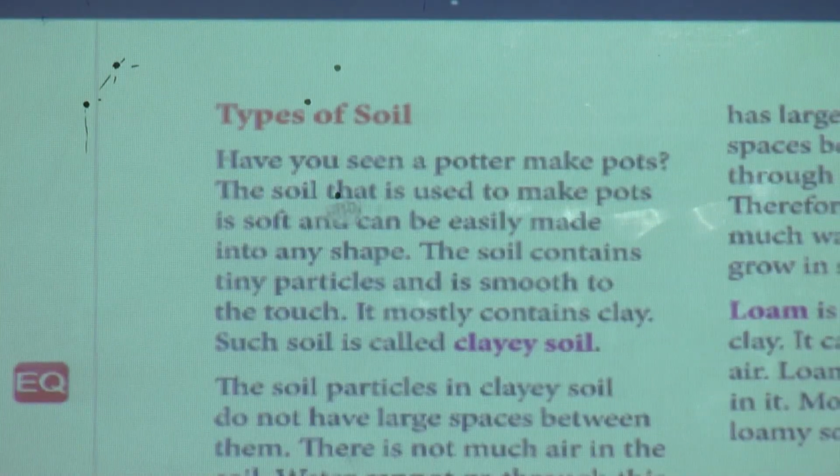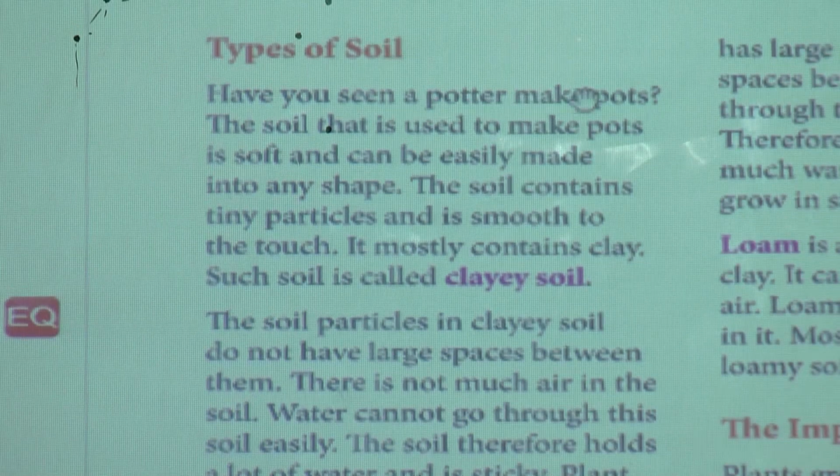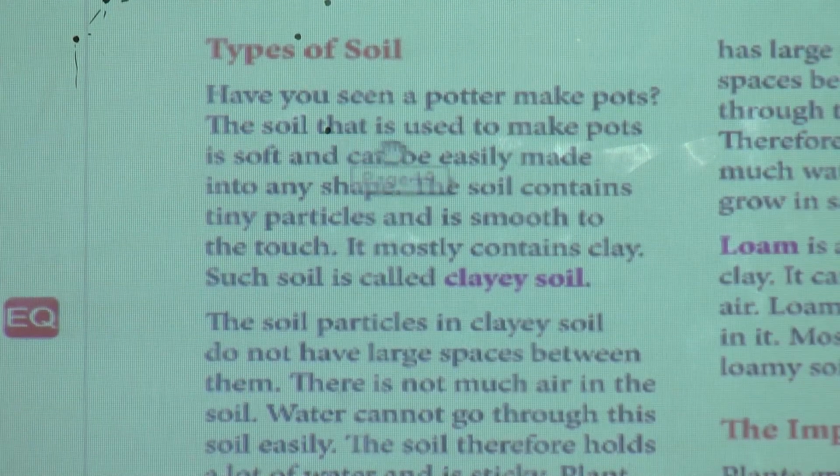Types of soil. Have you seen a potter make pots? The soil that is used to make pots is soft and can be easily made into any shape. The soil contains tiny particles and is smooth to the touch. It mostly contains clay. Such soil is called clayey soil.